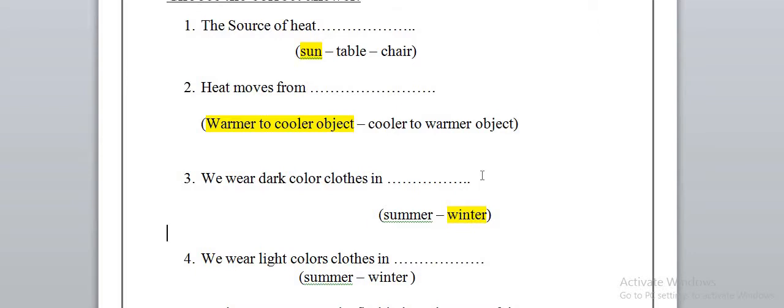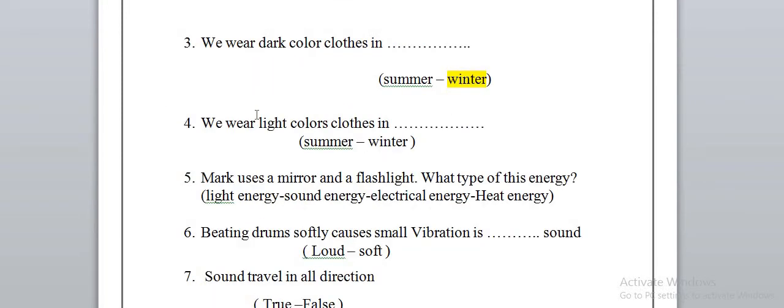So actually we can wear them only in the winter. We wear light colors in the summer because light colors do not absorb the heat, so they cannot make us feel warm, so we can wear them in the summer.